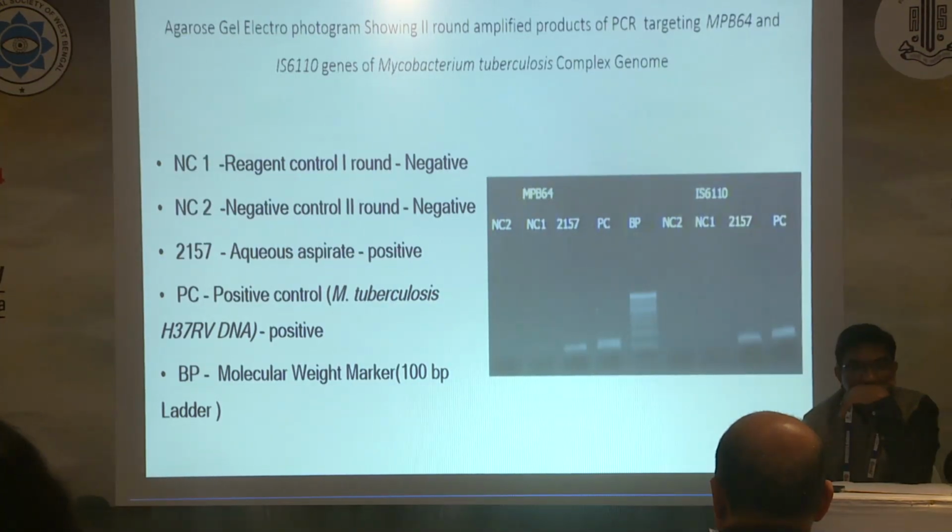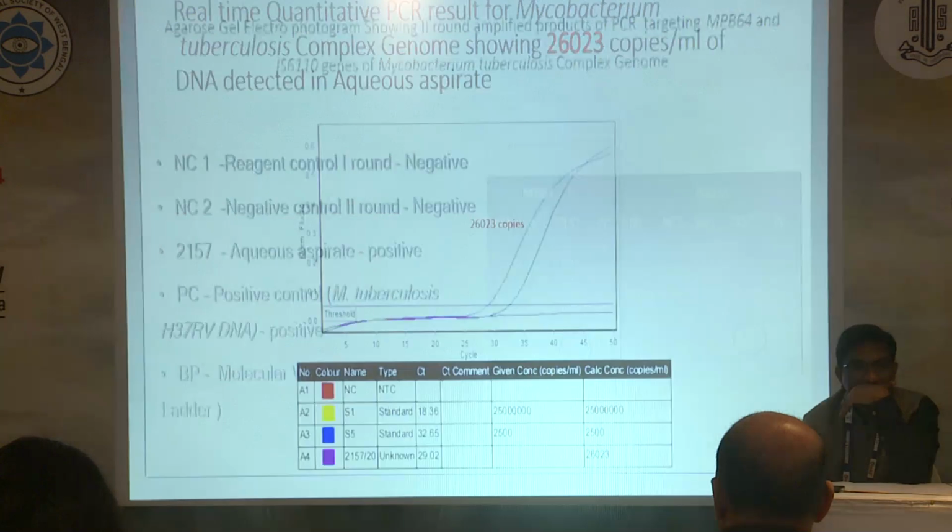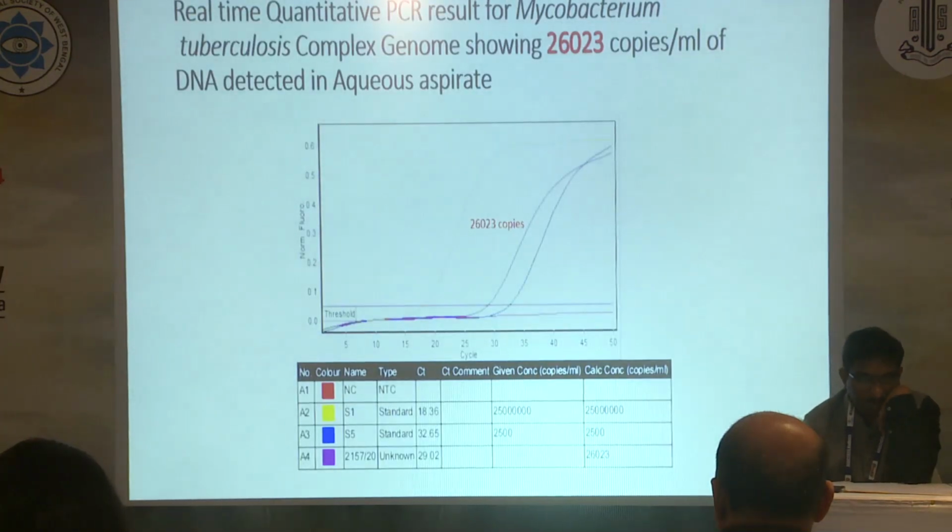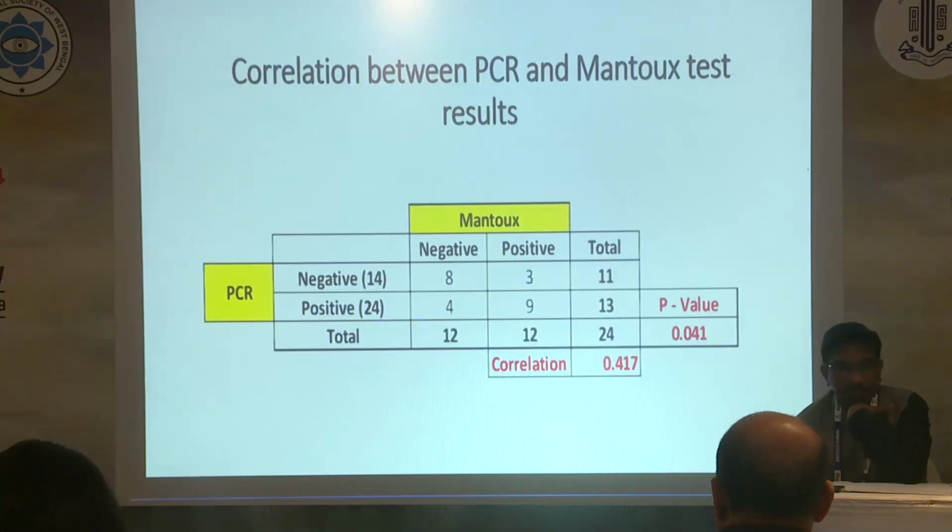Here is the agarose gel electrophoretogram showing the PCR results in one of our patients. Here it shows how it was positive for both MPB64 and IS6110. We also did real-time quantitative PCR in this patient and found 26023 copies per ml of MTB DNA.